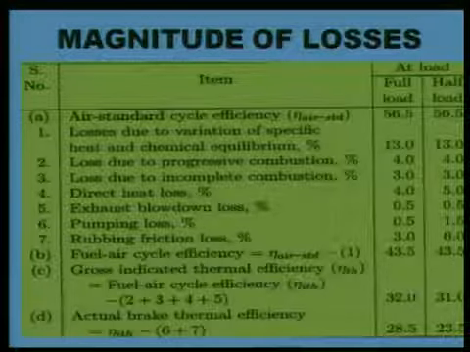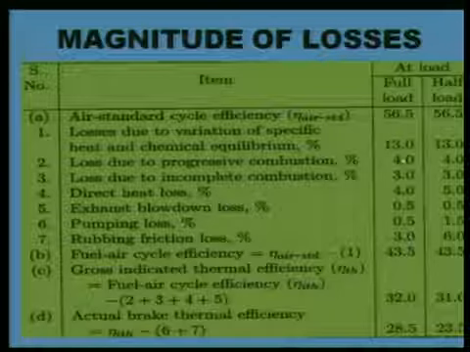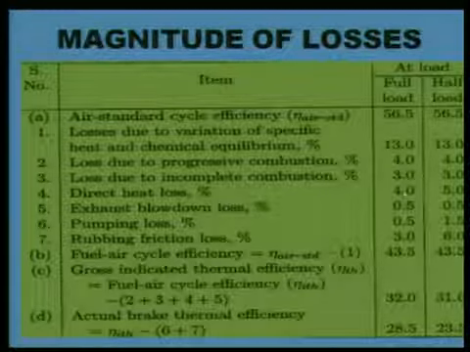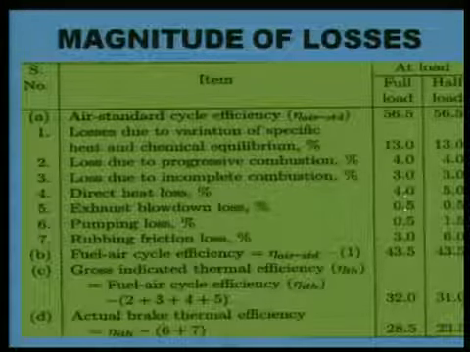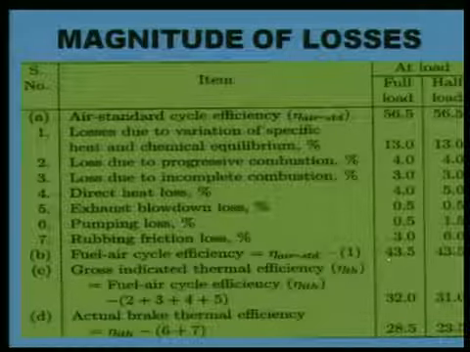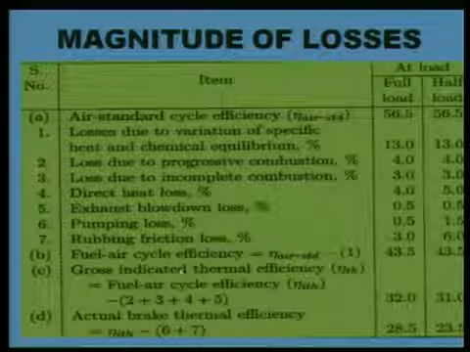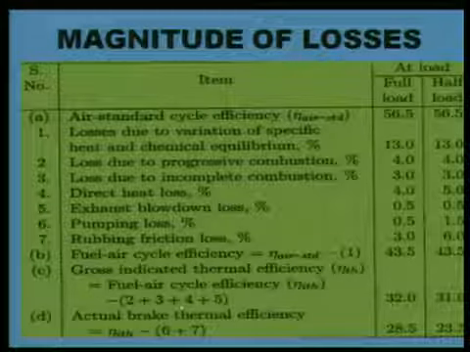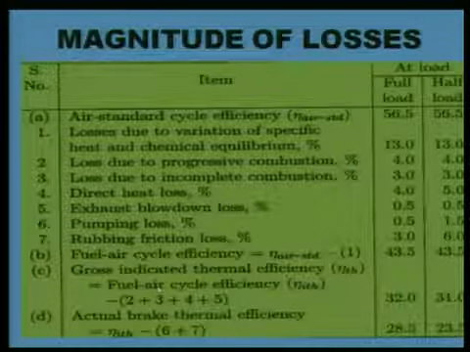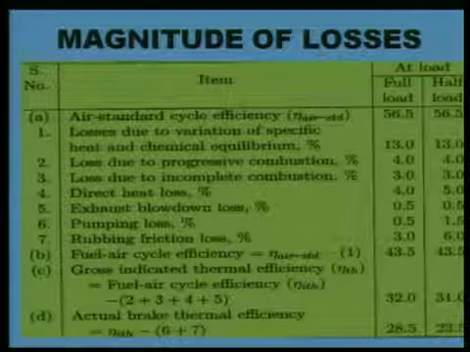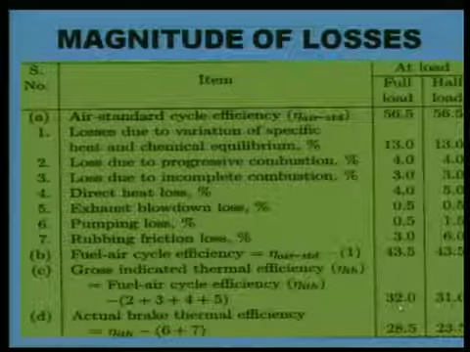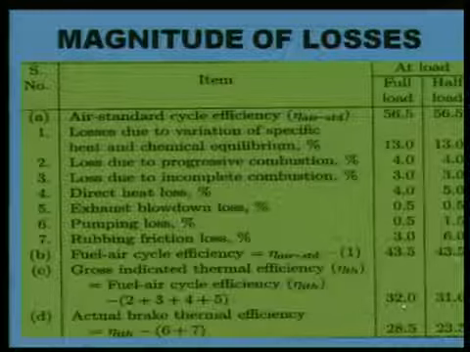So this 43.5 minus the loss due to progressive combustion, loss due to incomplete combustion, direct heat loss, and exhaust blowdown, if we add all together and subtract from 43.5, that is the fuel air efficiency. These serial numbers 2, 3, 4, 5, if I add all together and subtract from the fuel air cycle, this will give us the gross indicated thermal efficiency of the actual cycle. Of the actual cycle, indicated thermal efficiency is 34%.